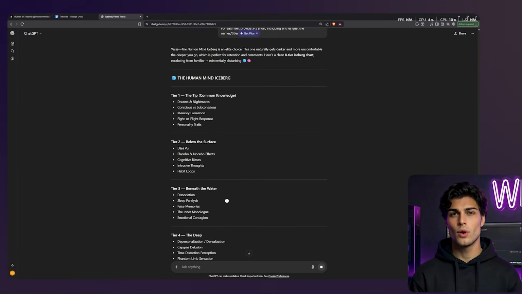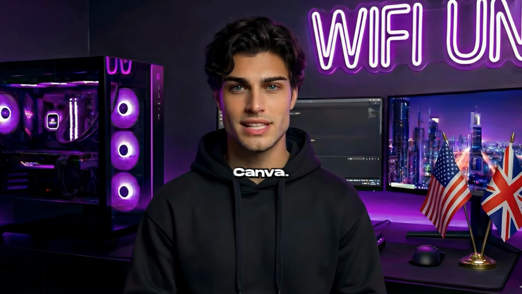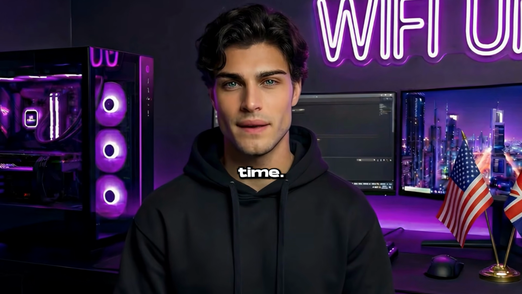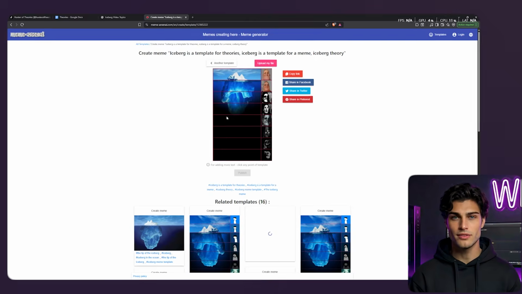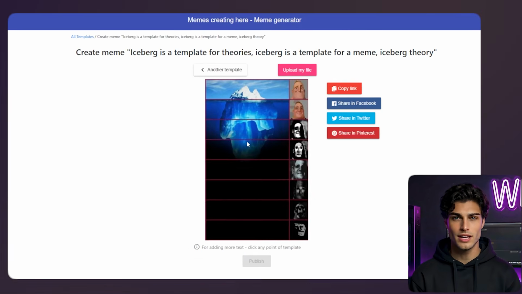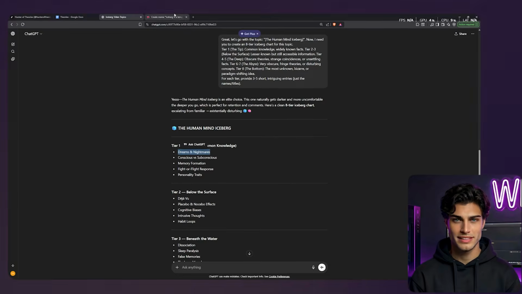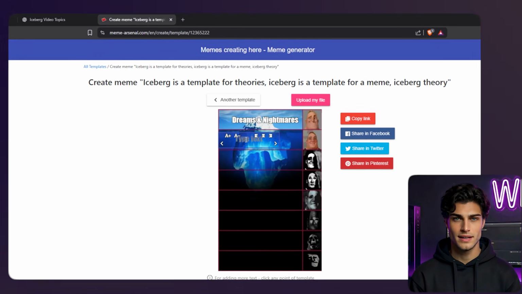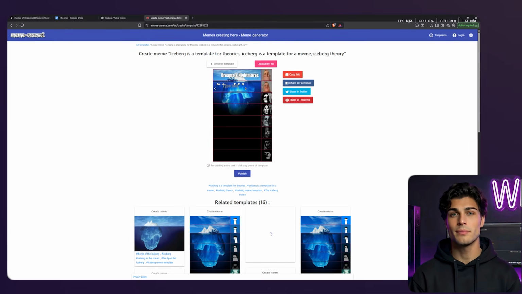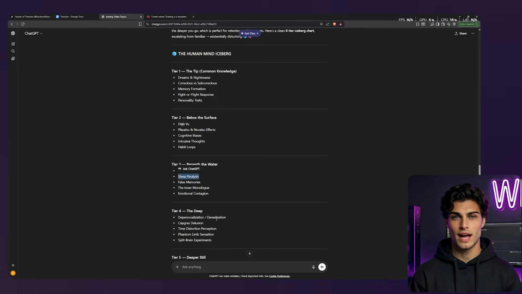Now we need the actual asset, the image itself. Do not open Photoshop. Do not open Canva. You are wasting time. There is a specific site that generates these meme templates instantly. I've dropped the link in the Google Doc. I'm heading over there. I'm selecting the iceberg template. Now, I'm just copying the data ChatGPT gave me. Tier 1 text goes in the top box. Tier 2 below that, I'm just copy-pasting the entries. Dreams, deja vu, sleep paralysis.